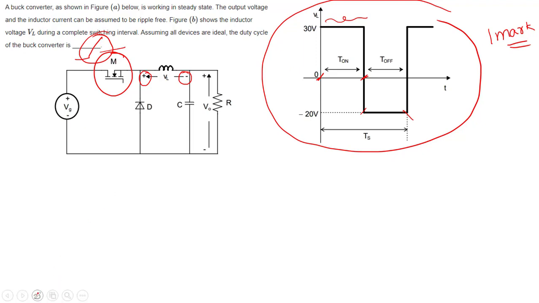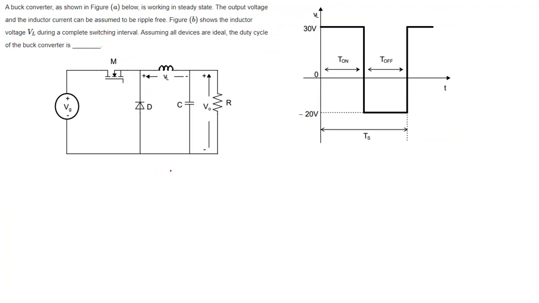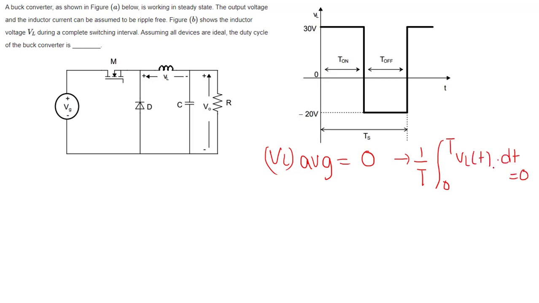Now, can't you do these things? Tell me first, what is the best thing? That VL average is equal to 0. Average voltage across inductor is 0. What is the formula? 1 by T integral 0 to T VL of t dt is equal to 0. Then you will get 1 by T, integral from 0 to T on of 30, plus the integral from T on to T.